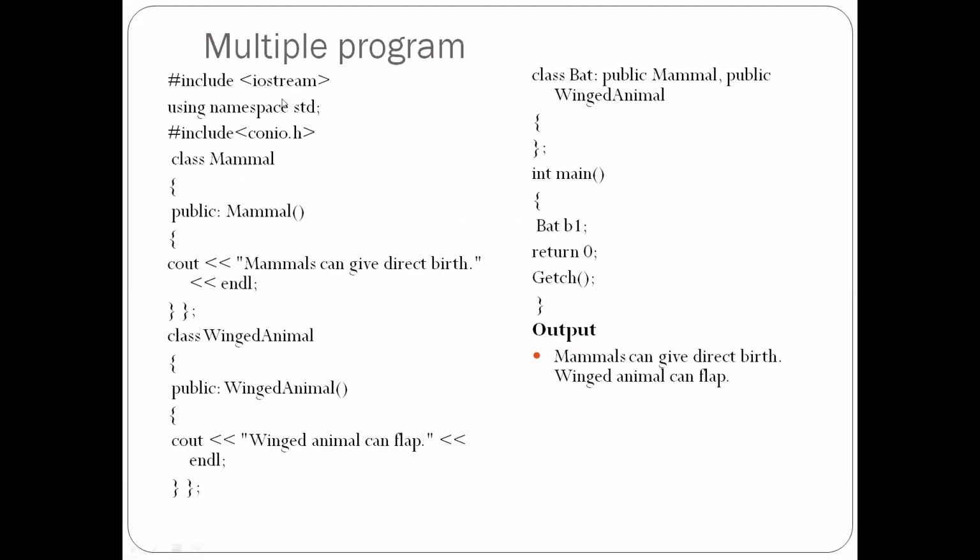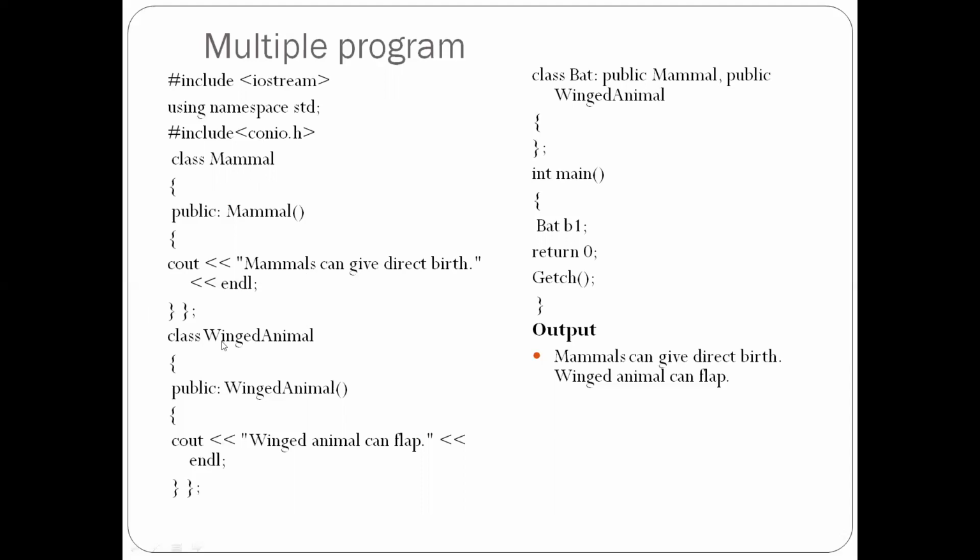#include <iostream>, using namespace std, #include <conio.h>, and we are taking a class named mammal. Open brace, public, give the constructor mammal, open the brace, cout that mammals can give direct birth, and close the braces. The mammal will be one class.